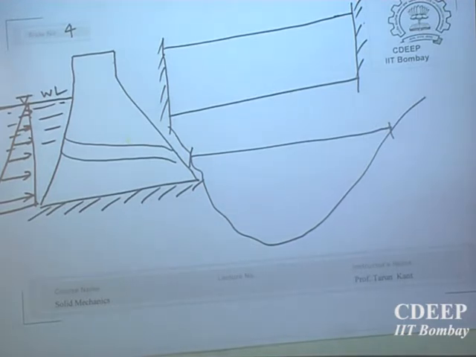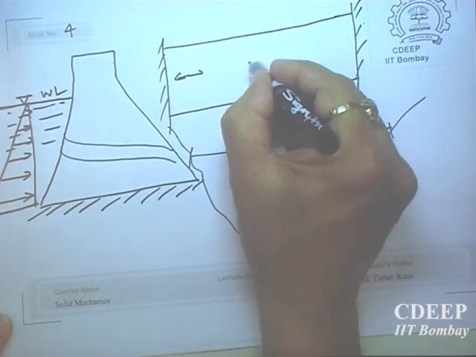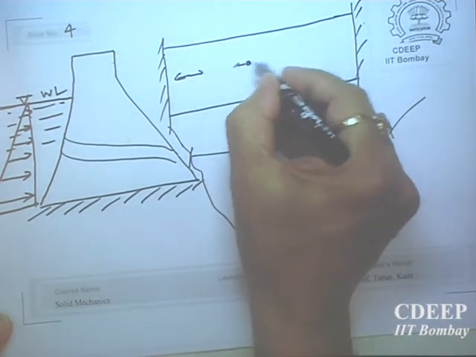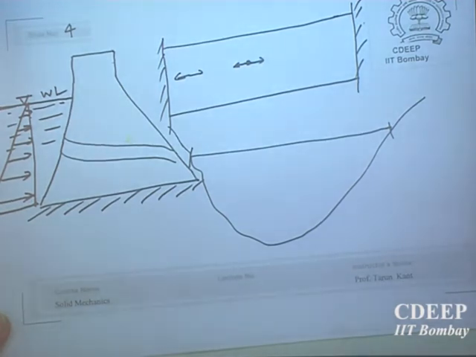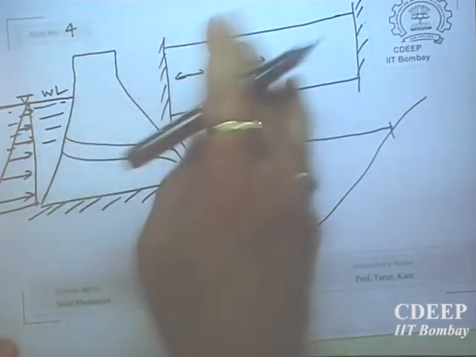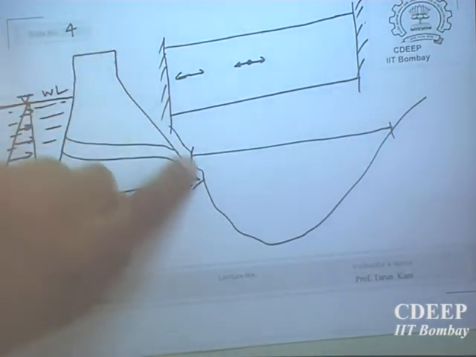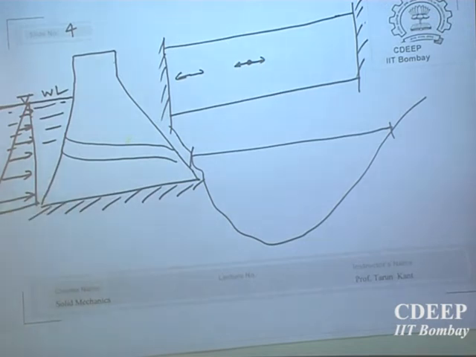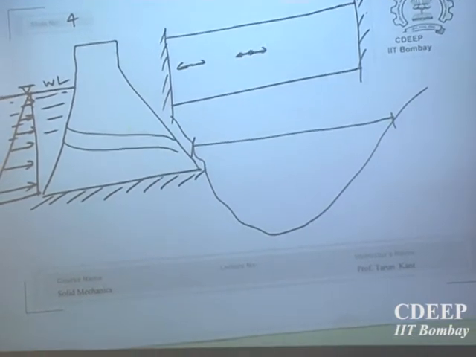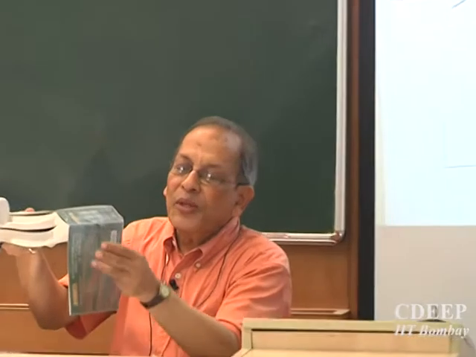So no cross section moves to the left or to the right. There is no motion of this dam in this direction. Any point P cannot move to the left or to the right, in the longitudinal direction. That means any point in one cross section will always remain in the same plane. All the points lying in the cross sectional plane will always remain in the same cross section. So if this is the cross section of the dam, the loading is such that all the points will be moving only within the plane.